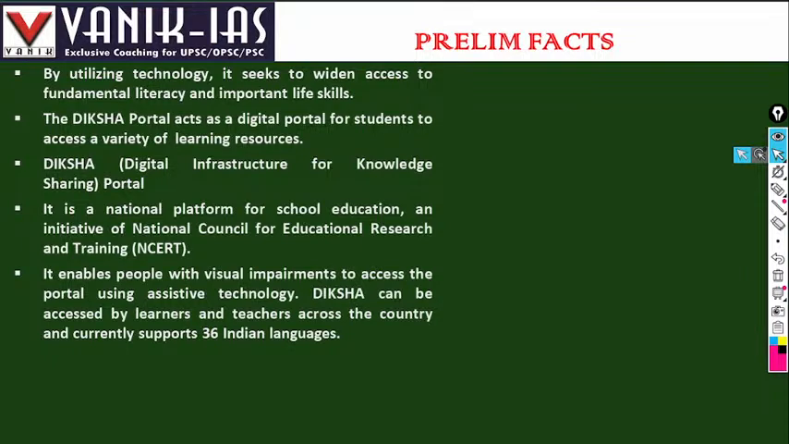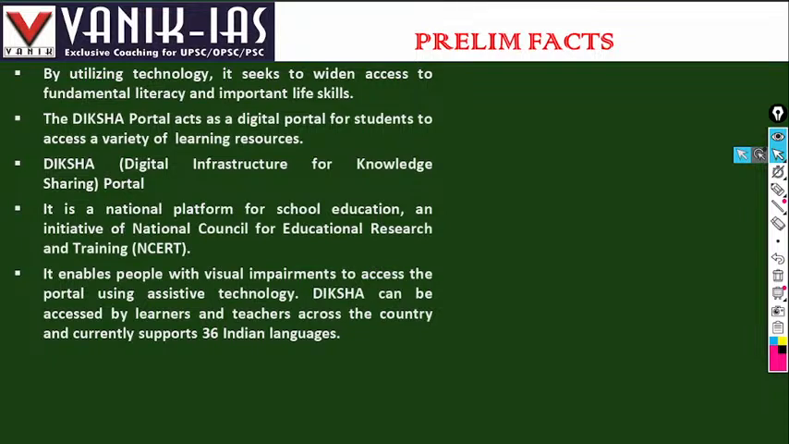Recently, the government has upgraded NCERT to a deemed university in recognition of its contribution towards education. Right now, it can offer graduate, postgraduate, and doctorate fellowship degrees to students. It enables people with visual impairments to access the portal using assistive technology.